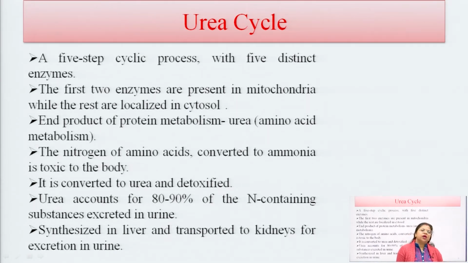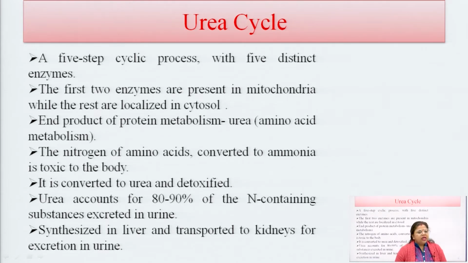We all know that an amino acid has an amino group and a carboxyl group in its structure. The nitrogen of amino acids, converted into ammonia, is very toxic to our body. So, it is the responsibility of the urea cycle to convert all the ammonia into urea.